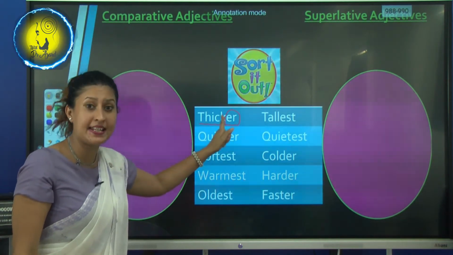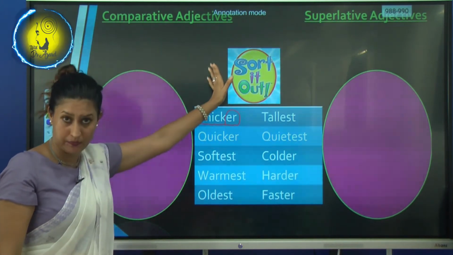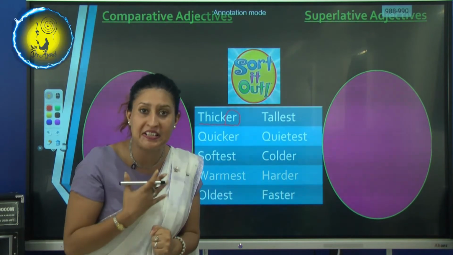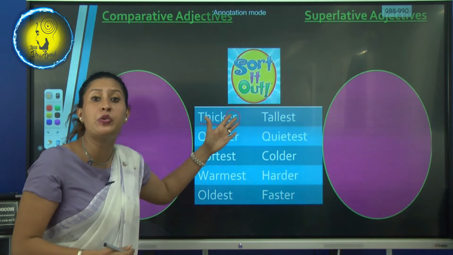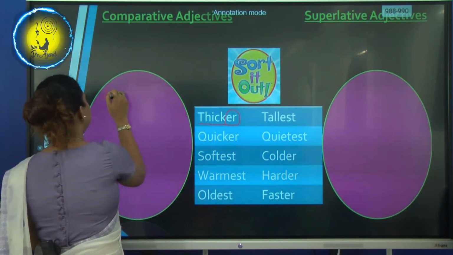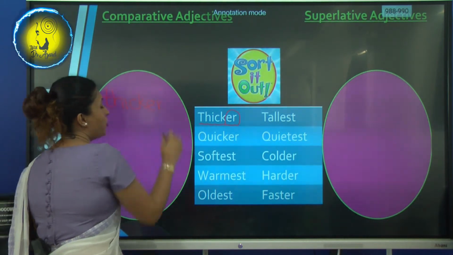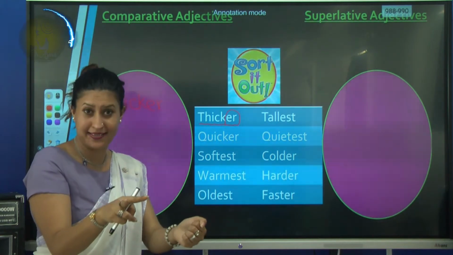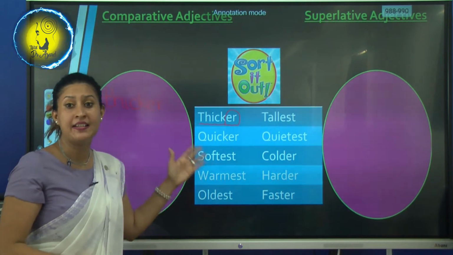Er. What is it? Er means a comparative adjective. Okay, so to form a comparative adjective, we put er at the end of the root word. Okay, so thicker goes here, which means we are comparing between two things. Okay, right. Now the second one I am taking.